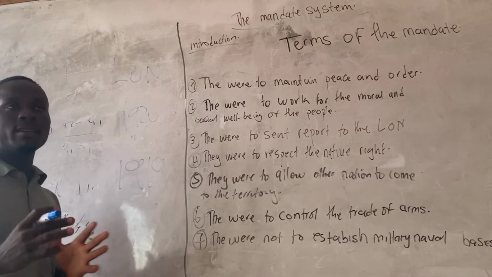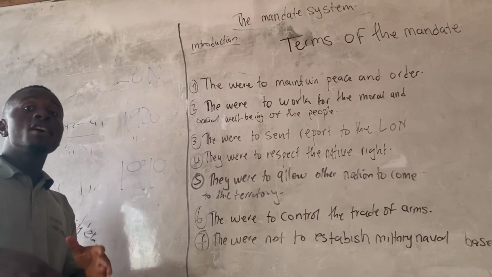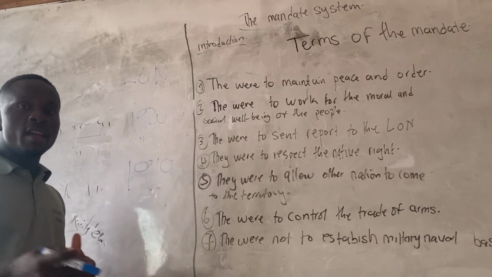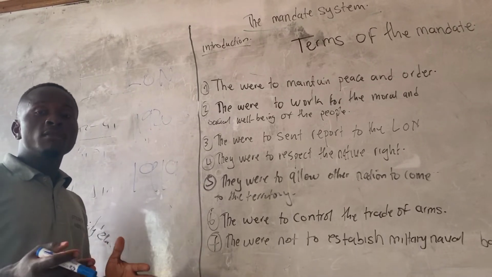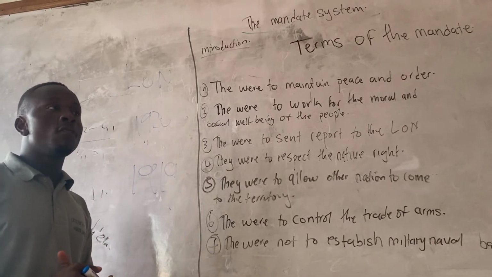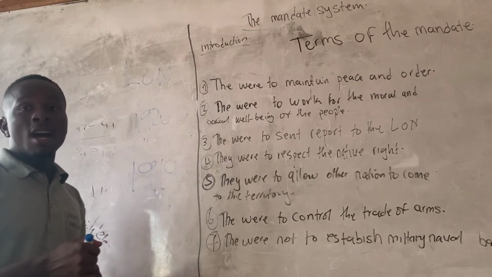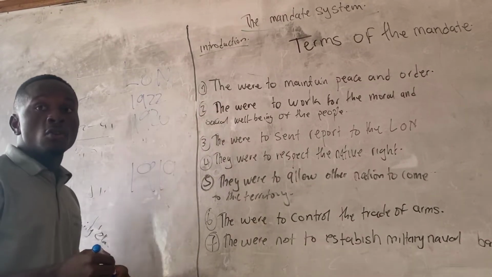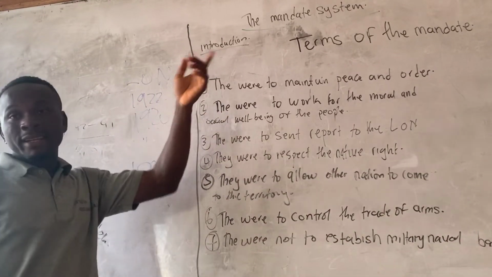Now, the mandate system was introduced so that all ex-German colonies were put under the mandate system of the League of Nations. So Cameroon was one of the territories that were put under the mandate system of the League of Nations as a mandate B territory, in the year 1922. So those are the circumstances or the events that led to the mandate system.